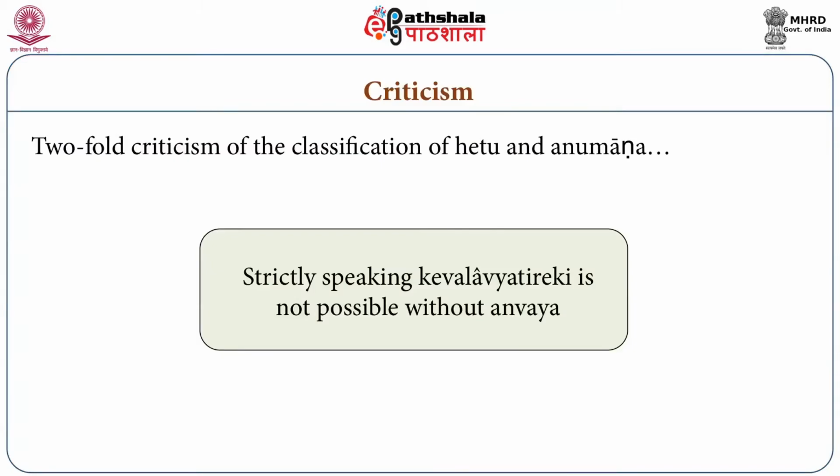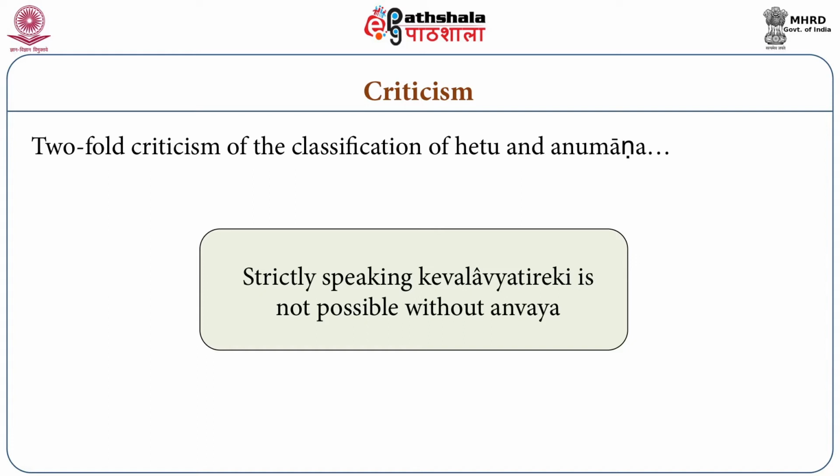Now let us see the criticism of these 3 types of hetus and anumans. The twofold criticism of the classification of hetu and anumans is as follows. Strictly speaking, keval vyatireki is not possible without anvay. This criticism is on the vyatireki hetu or vyatireki vyapti.